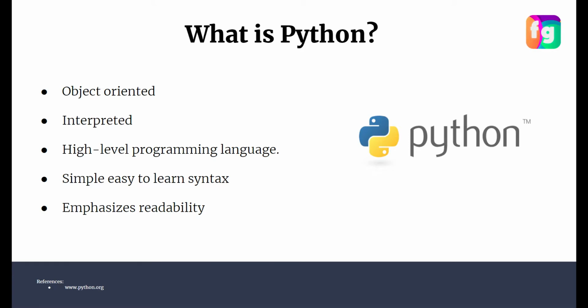Why is Python interpreted? Because Python turns our code into the language which can be understood by our computer. Why is Python a high-level language? Because Python is highly abstracted from assembly language, or we can say the languages which are machine independent are the high-level languages, and the hardware-dependent languages are low-level languages.